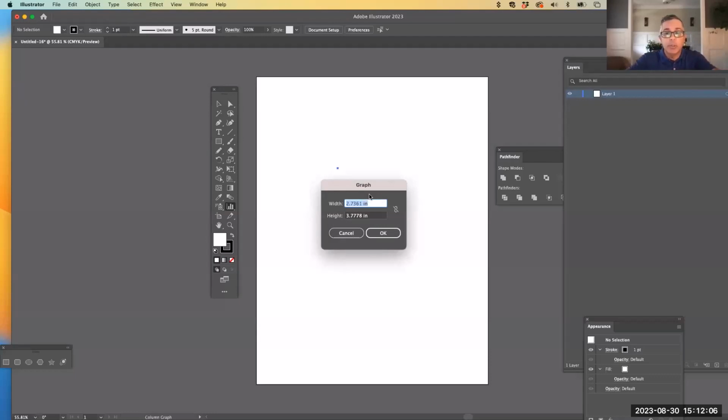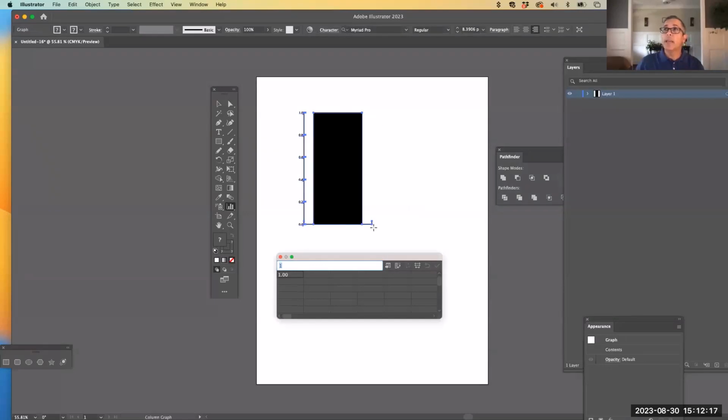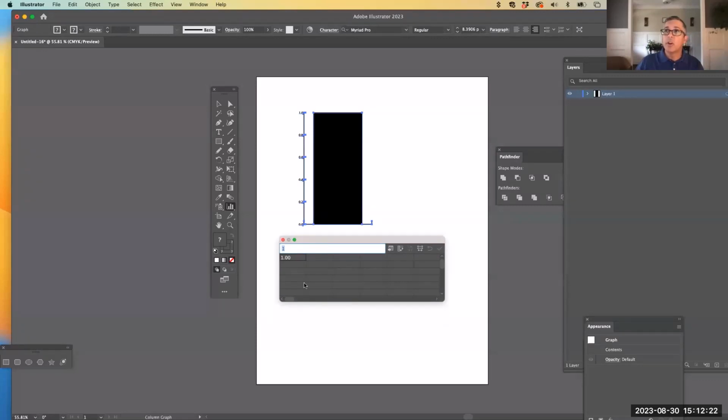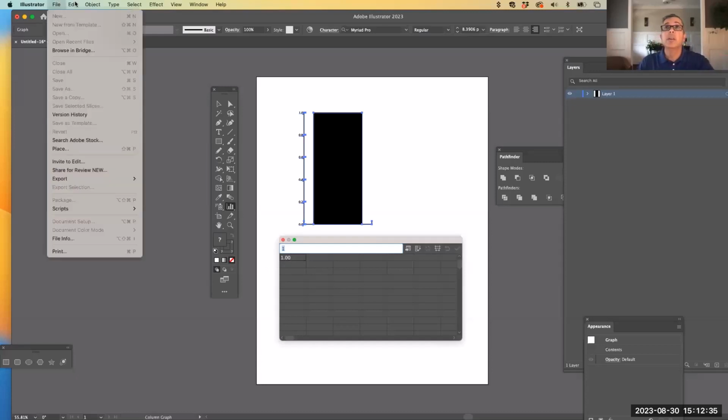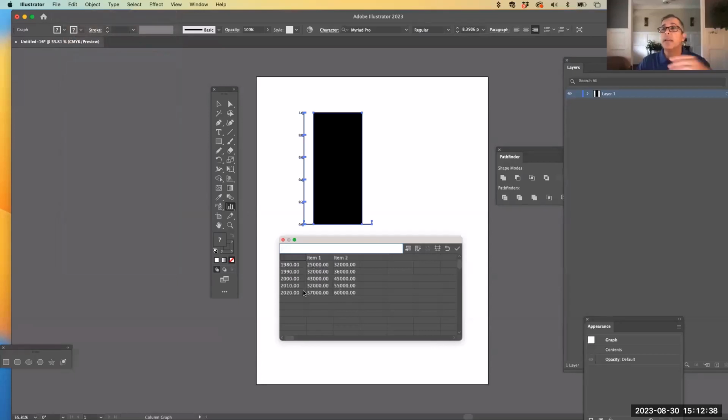So I'm going to set the width to 2.5 IN for inches, and then under height, I'm going to do 4 IN and hit OK. Now it gives me a graphic about the size of that. I also have that little Excel-looking tab chart set up where I can put my information. Before, I had copied from Excel, so I'm just going to go to this first item here and do Edit, Paste.